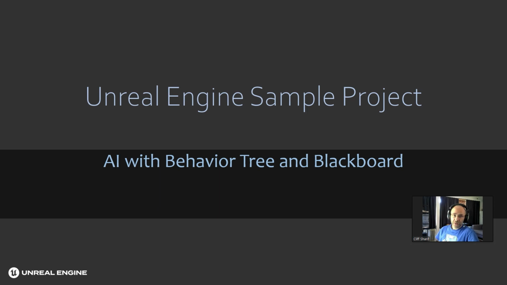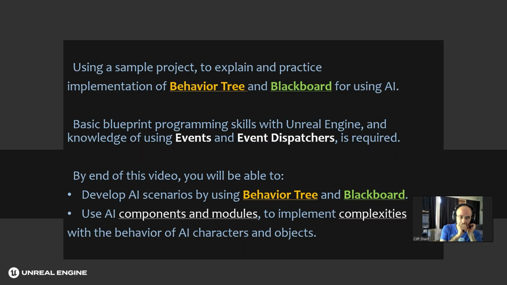There are a couple of methods to implement artificial intelligence in Unreal Engine. Using Behavior Tree and Blackboard is one of them. So, I will use a sample project to explain and practice implementation of Behavior Tree and Blackboard. To use AI, you must know basic Blueprint programming skills with Unreal Engine and also have knowledge of using events and event dispatchers. It's very important.